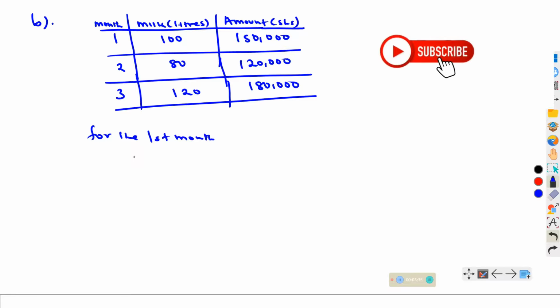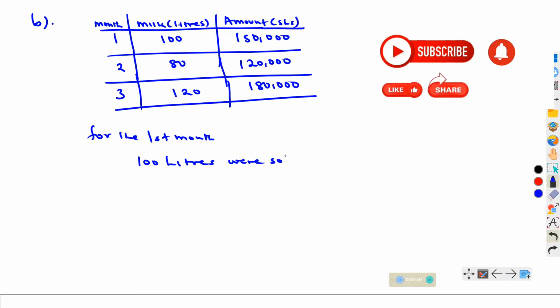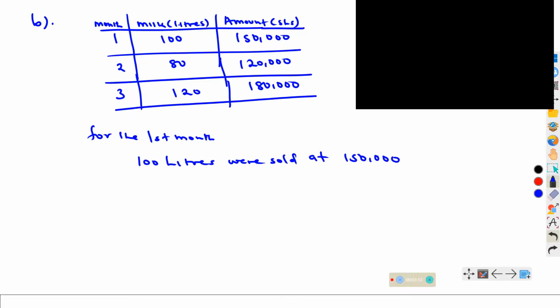For the first month, 100 liters were sold at 150,000 shillings.